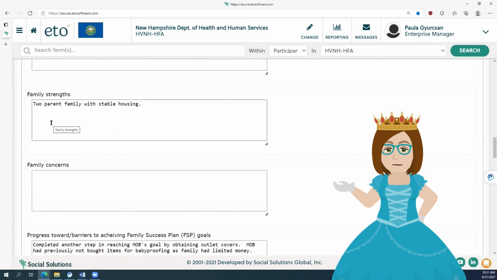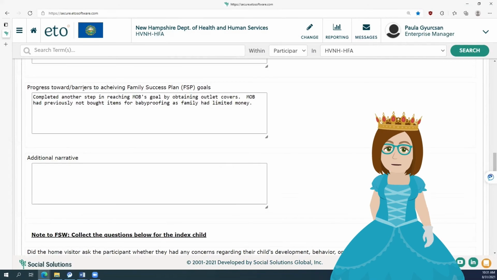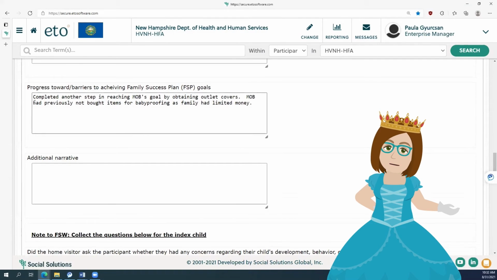Another important box is family strengths. Always important to identify, as we are a strength-based program. And the next box is progress or barriers to achieving a family success goal plan. So for my example, I completed another identified step in the goal plan by obtaining the outlet covers. And the reason why we had a barrier to all baby proofing was because there was limited money for the family. So that's why I have been bringing them, and I documented that here.